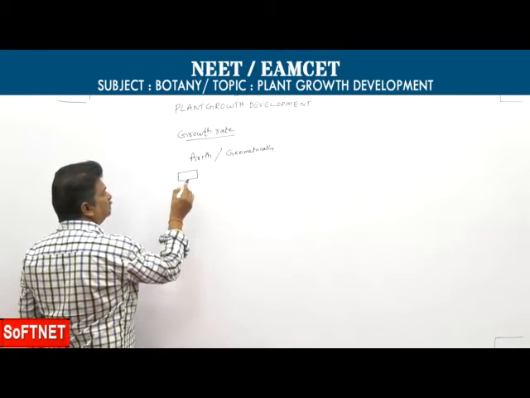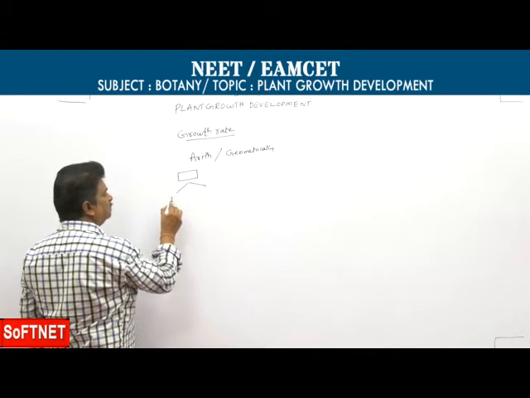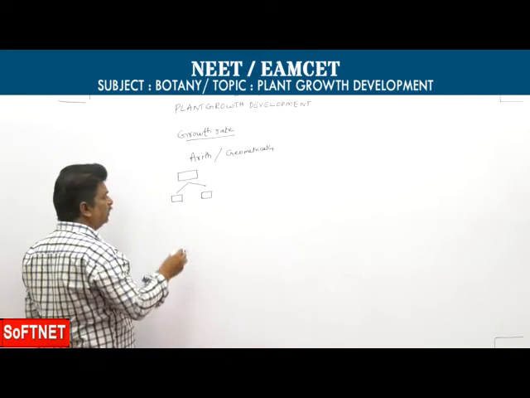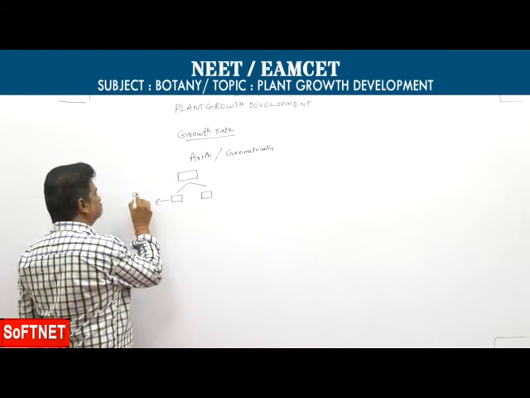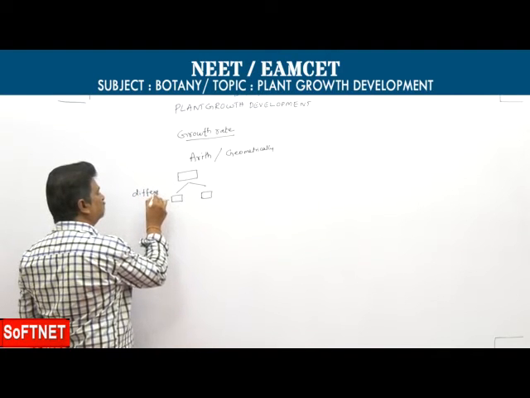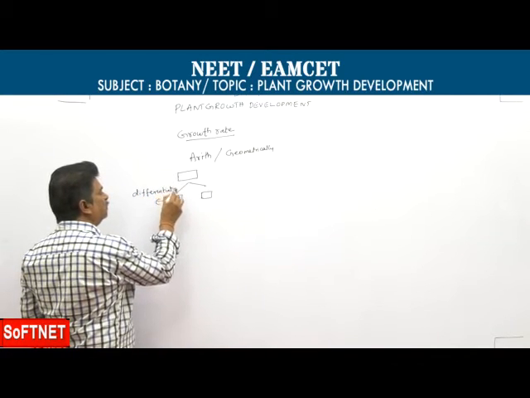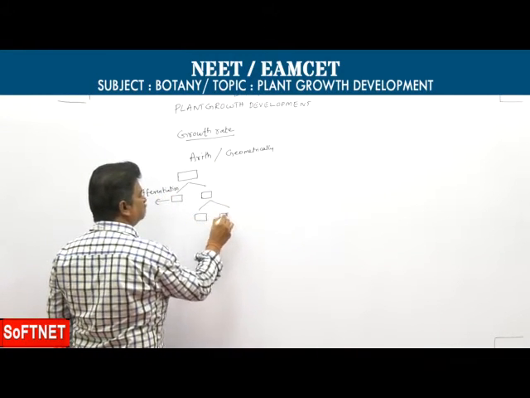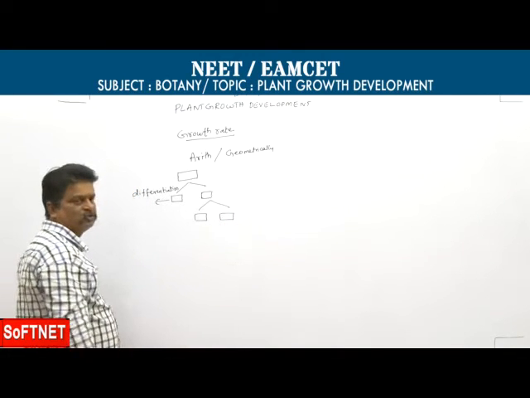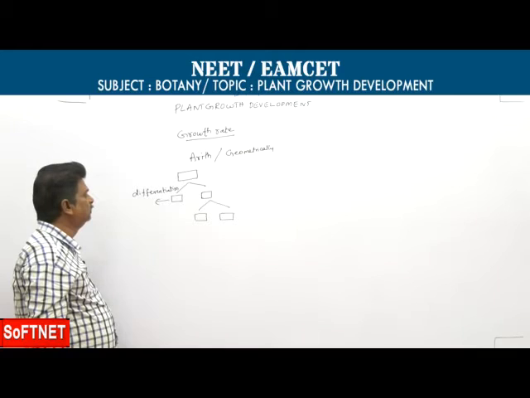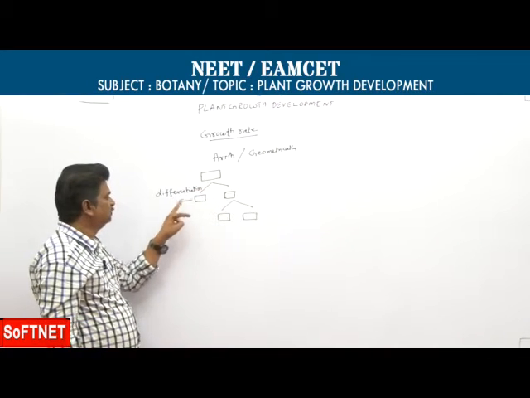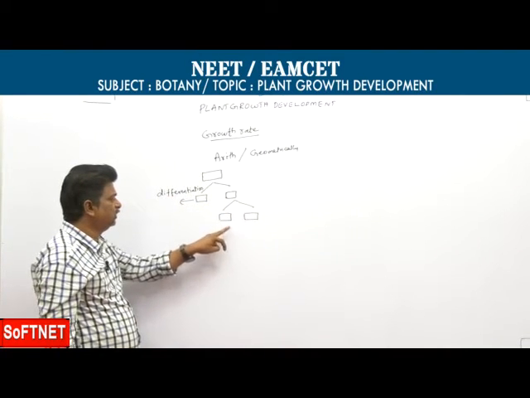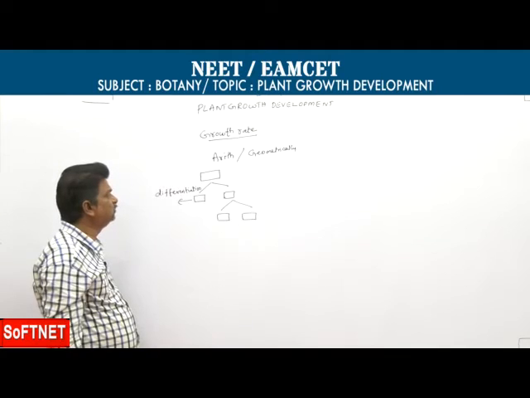In arithmetic growth, a parent cell divides into two daughter cells. Among the two daughter cells, one daughter cell undergoes differentiation, while the other daughter cell undergoes division.